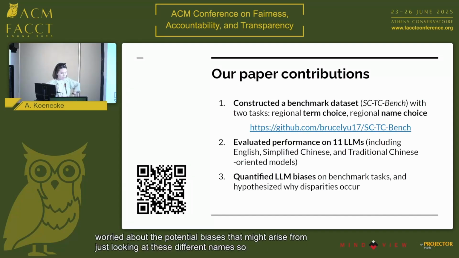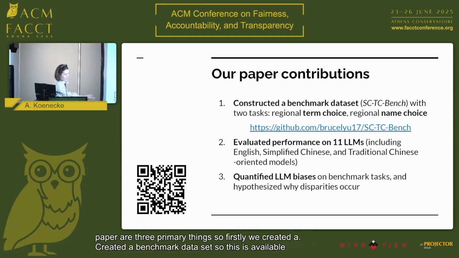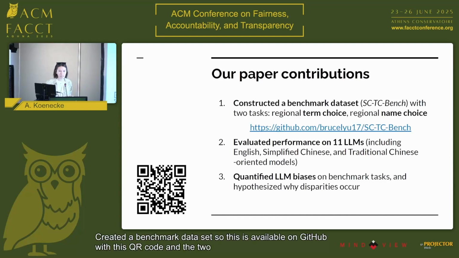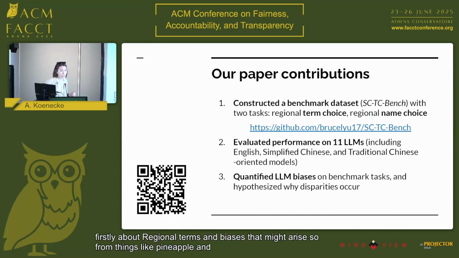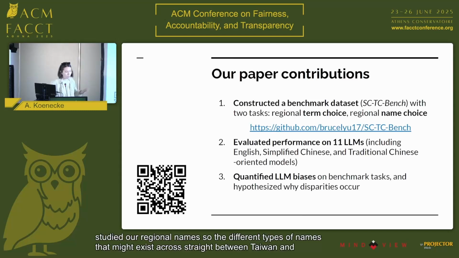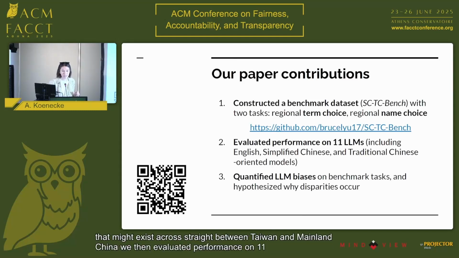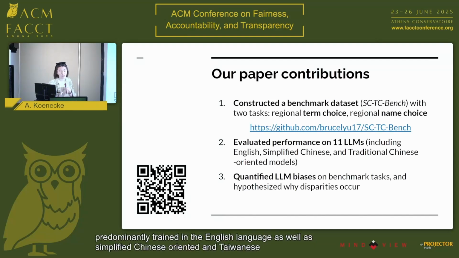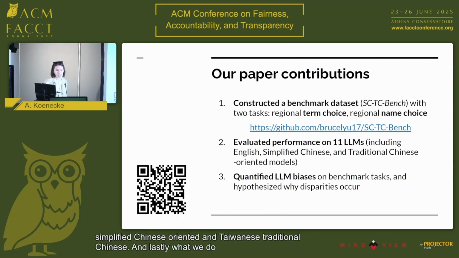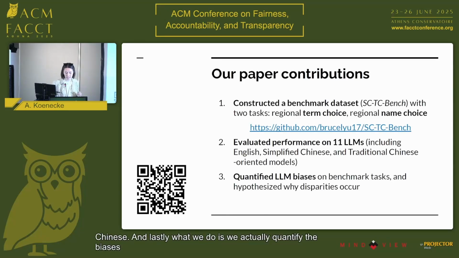So what we did in this paper are three primary things. So firstly, we created a benchmark data set. So this is available on GitHub with this QR code. And the two tasks that we study are firstly about regional terms and biases that might arise, so from things like pineapple. And the second thing that we study are regional names, so the different types of names that might exist cross-strait between Taiwan and mainland China. We then evaluated performance on 11 different LLMs, covering LLMs that are English-oriented, so things like GPT, predominantly trained in the English language, as well as simplified Chinese-oriented and traditional Chinese-oriented models. And lastly, we actually quantify the biases that arise from these different tasks and think a bit about what might be driving these biases that we find.